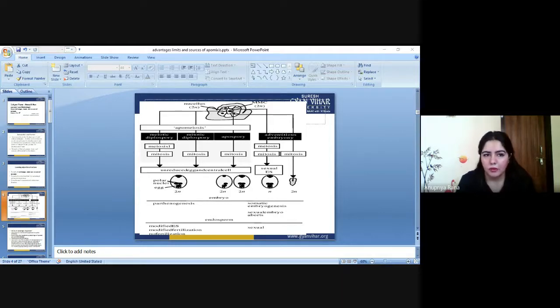Meiosis 1 only happens here, but meiosis 2 will not take place, because meiosis 2 is a reduction division which results in half the number of chromosomes. The second division will be mitotic.